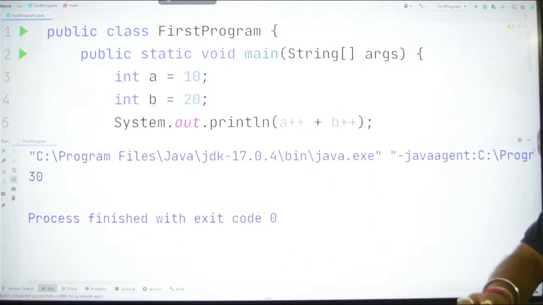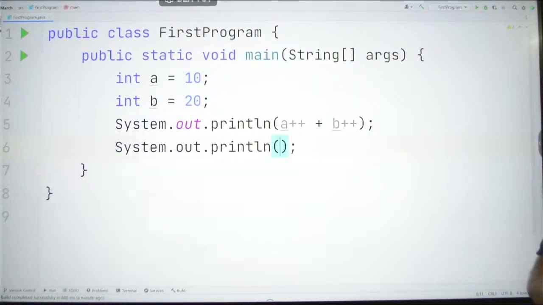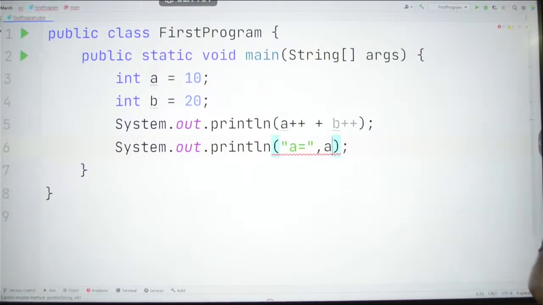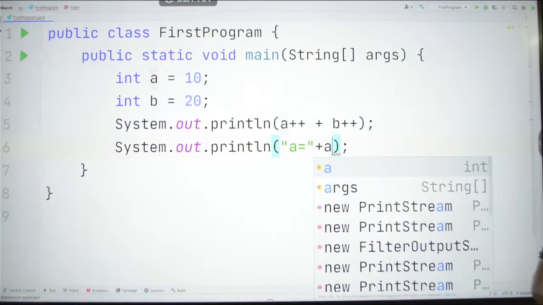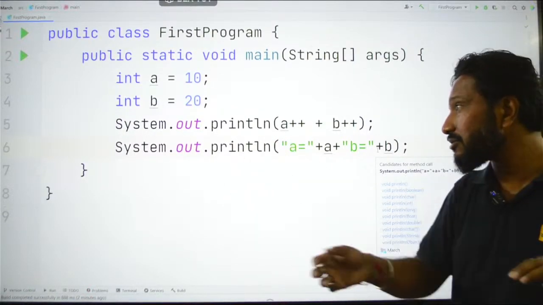Here if I just print this, say s out, a is equal to comma a, or let me just say plus a plus, let me give a space, concatenation, I will say b equal to plus b. Okay. So I just want to see the values of a and b. Are they even updated or not?